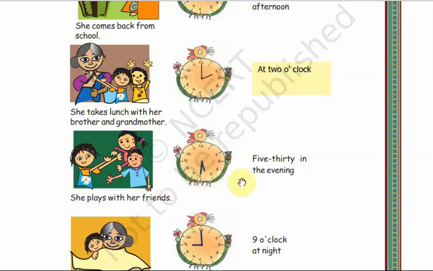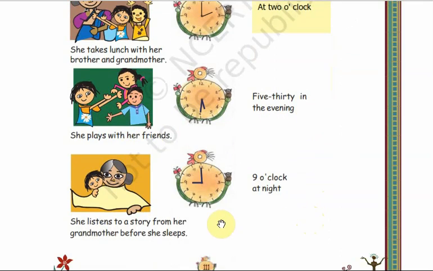So what is the time? 5:30 in the evening. What is she doing? She will play with her friends. After that, at 9 o'clock, what is she doing? She listens to a story from her grandmother before she sleeps. So at night, 9 o'clock, before she goes to sleep, she will listen to the story told by her grandmother.